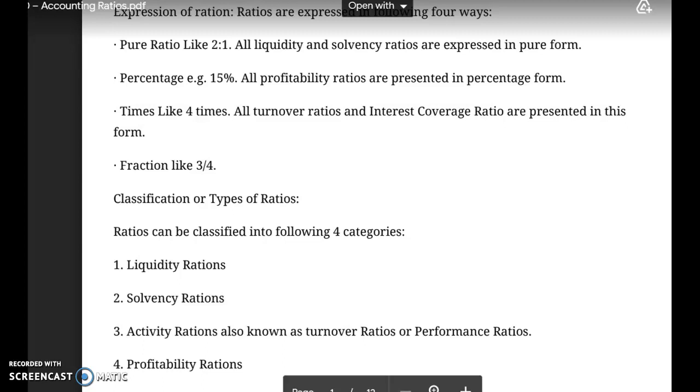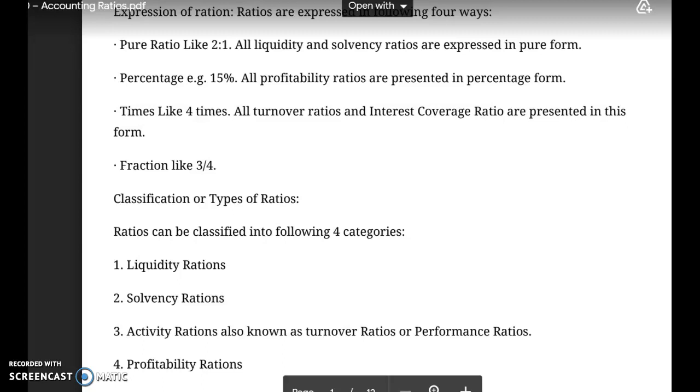Now we will move to the next step, that is classification of ratios. All the ratios can be classified into four major groups or categories. First, they are called the liquidity ratios, then solvency ratios, then activity or turnover ratios, and last, profitability ratios. In some books you would find that these ratios are categorized into three groups, but basically 3 also means 4 and 4 also means 3.